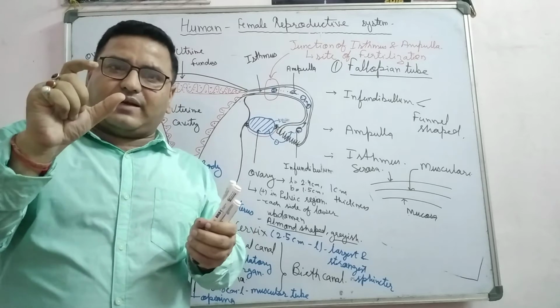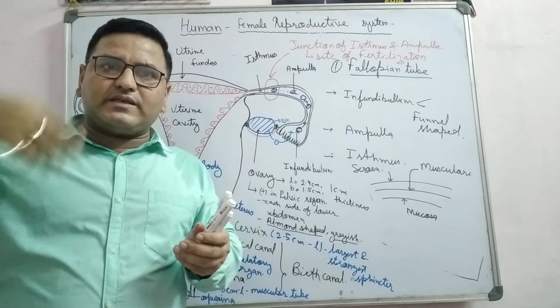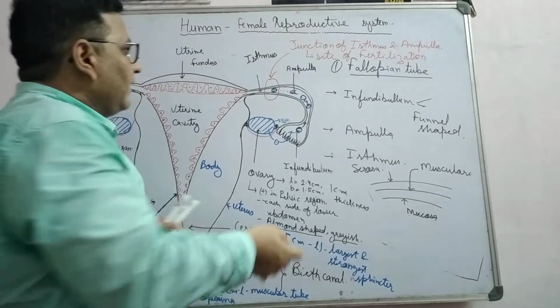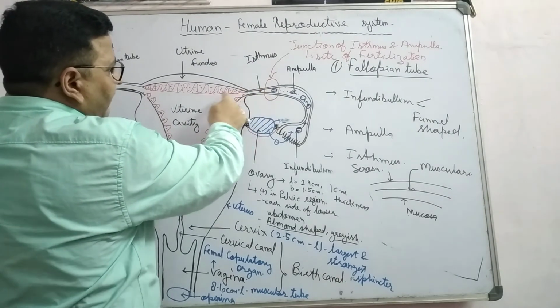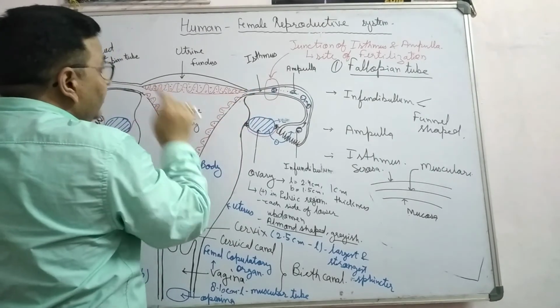Zygote is a single cell. It forms 2 cells, 4 cells, 8 cells. It means it changes into a multicellular form, and slowly they move toward the uterus. Ultimately, after 8 cells, about 16 cells, they reach the uterus.